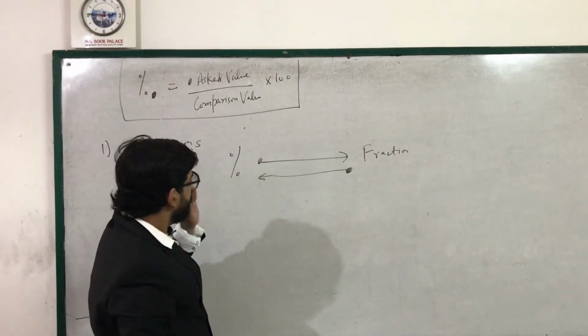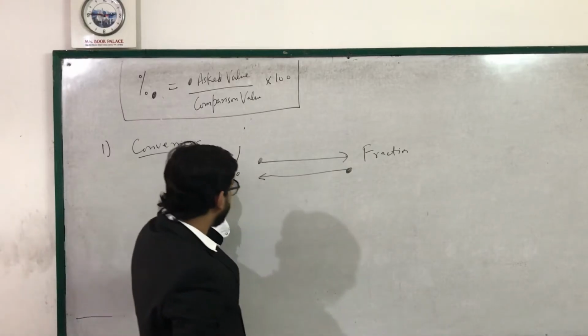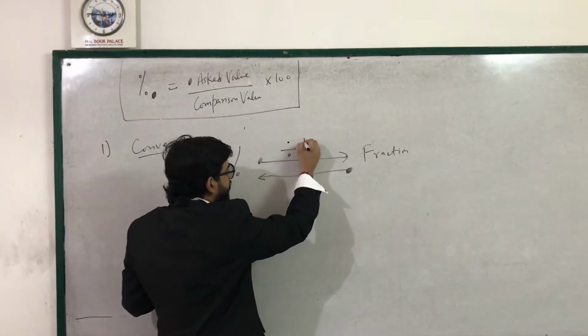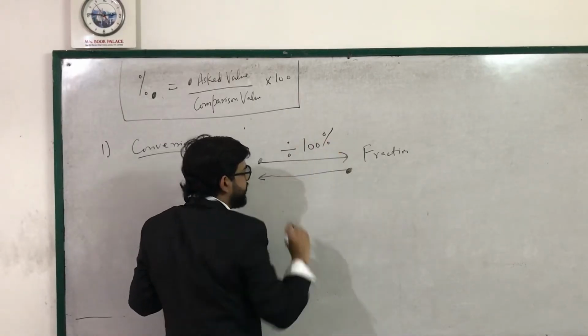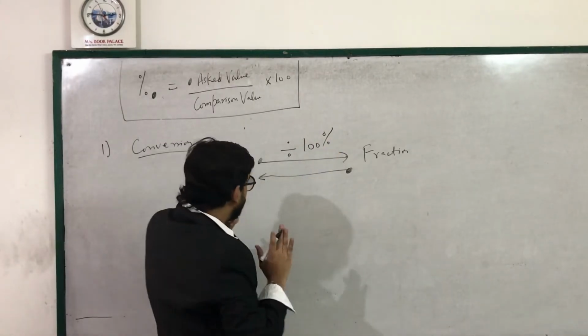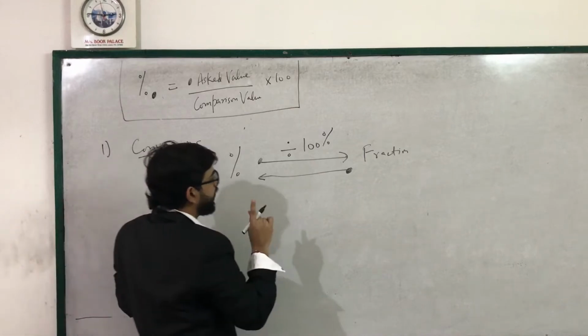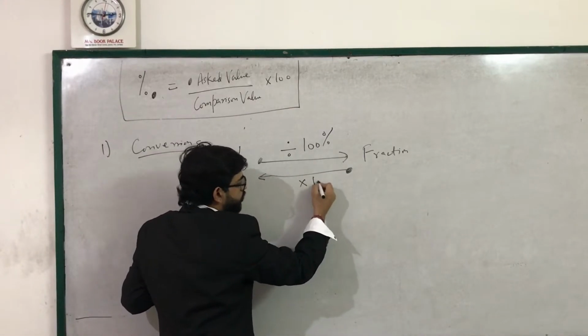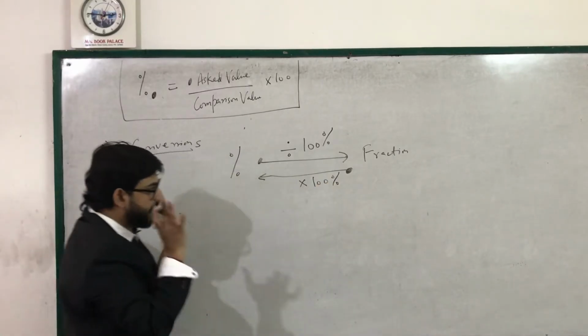Very simple. When you have to convert percentage into fraction, divide by 100%. That's it. When you have to convert fraction into percentage, multiply by 100%. That's it.